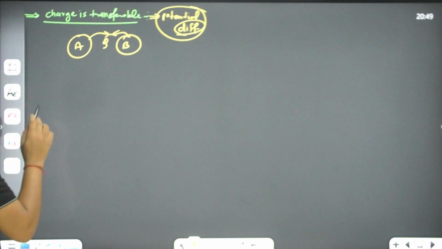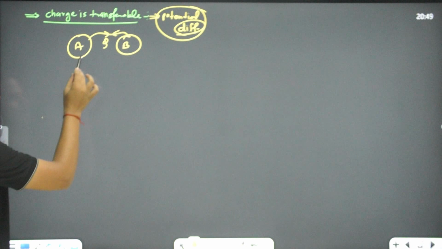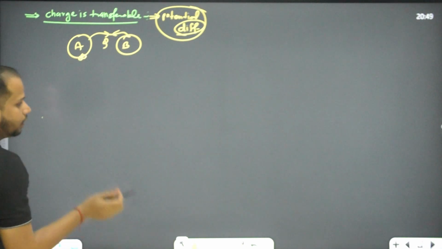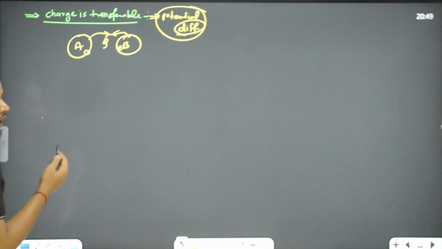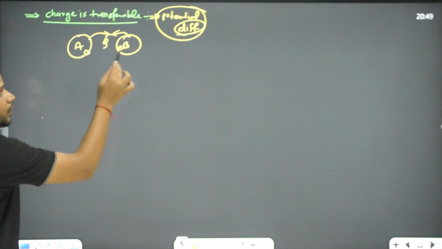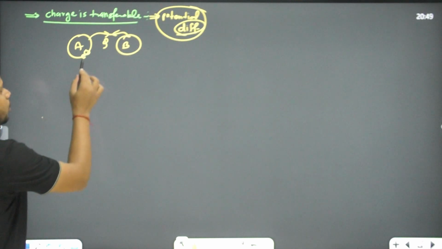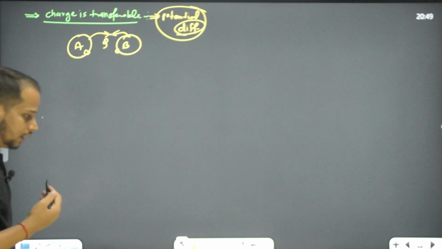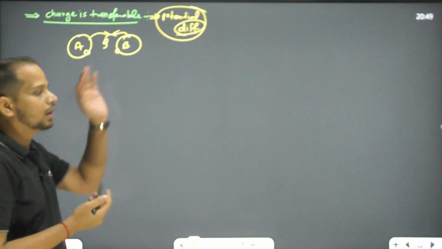Now let's see. If I'm saying the charge is transferable, it's not like there is an electron and we have taken this electron and are shifting it to this place. It's not possible. We cannot shift the electron with our hand. Like we are observing, this is an electron, let's shift it. It's not possible. Then how will we transfer the electron? I mean, how are we transferring the charge?